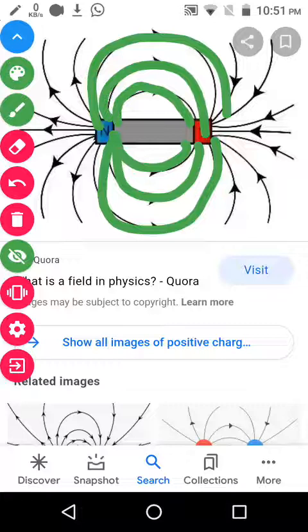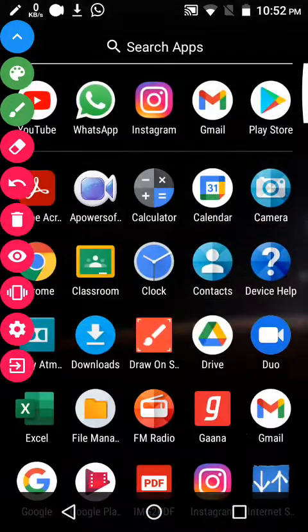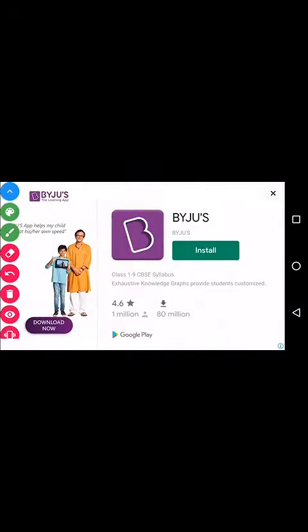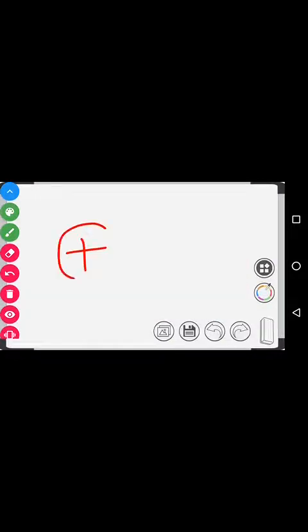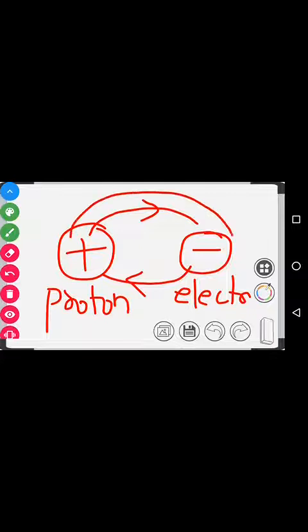The best example is, let me open a whiteboard and explain. There is a positive charge and a negative charge. Positive charge is carried by the proton and negative charge is carried by the electron, so there is a force of attraction between them. I will represent this as attraction.